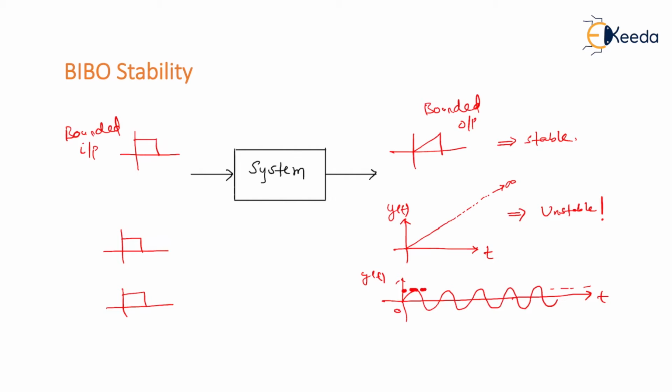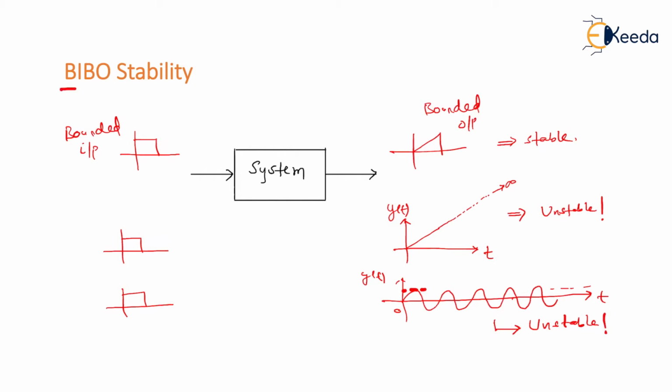Am I right? So I cannot say it is unbounded, but at the same time, the output is not settling to a constant value, or it is present with localized oscillations, that is, oscillations which are lasting longer, and therefore I would say it is an unstable system. So even though my output seems to be a bounded one, since it has localized oscillations, I would say it is still an unstable system.